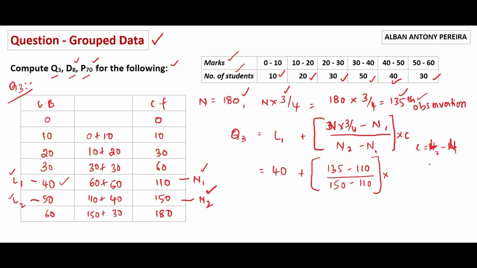So L2 is 50, L1 is 40, C is equal to 10.